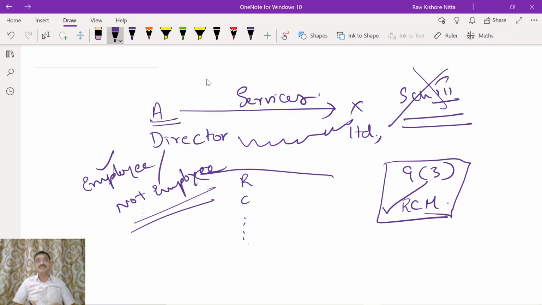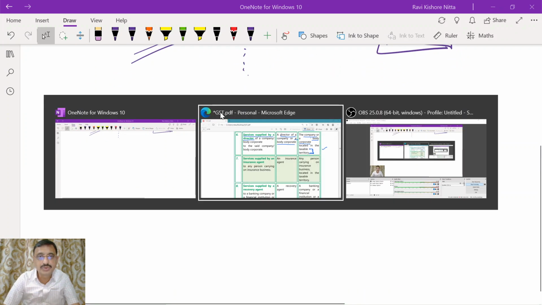Now how do you establish the relationship between the director and X Limited? You have to refer to the appointment of the director. According to that appointment letter, you have to establish whether the contract between the director and X Limited is in the nature of employment or not. Okay, that you should understand. Right, we will proceed further.